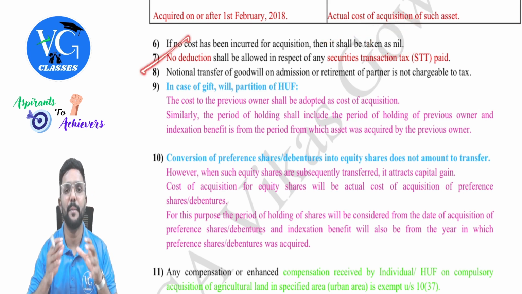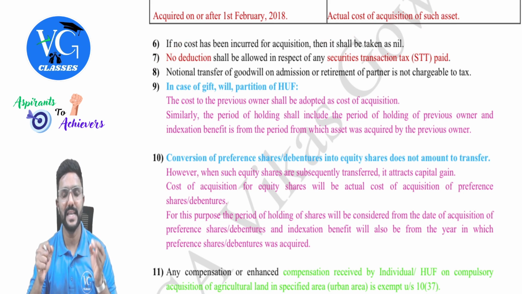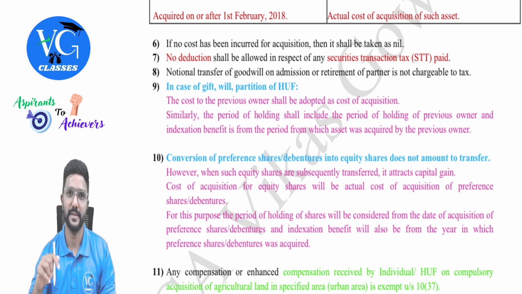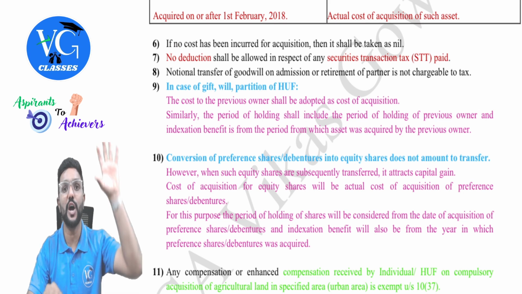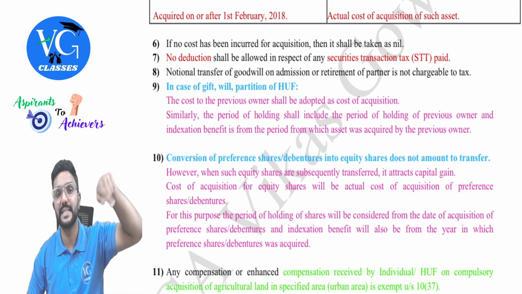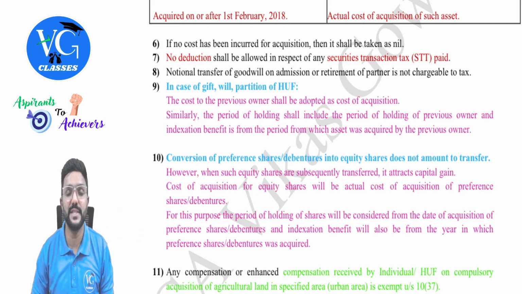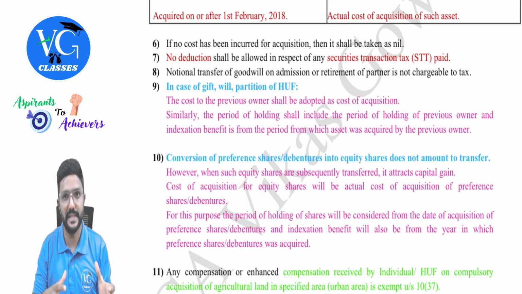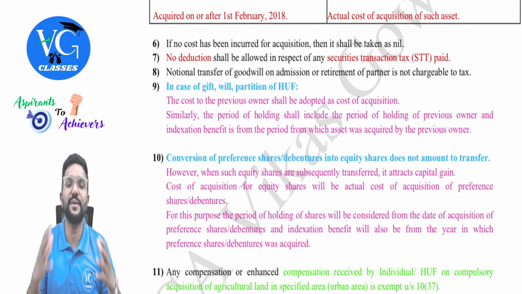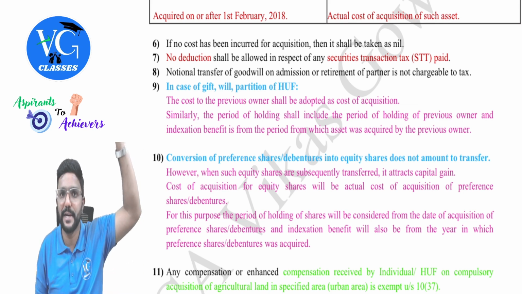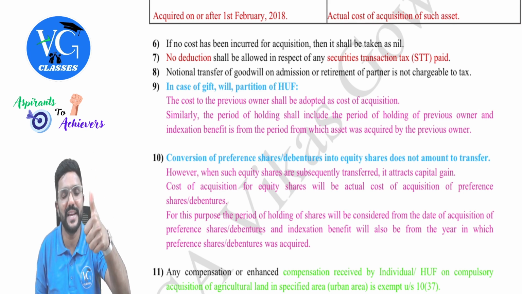And under the head capital gains, if securities is a capital asset, and when I transfer it, it is taxable under the head capital gains, then securities transaction tax will not be allowed as an expense, guys. If securities is a stock, then when you sell it, it is taxable under the head PGBP. And there you can claim STT as your business expenditure. But if buying and selling securities itself is my business, then it will be a stock for me, taxable under PGBP. Can I claim STT as my expense?